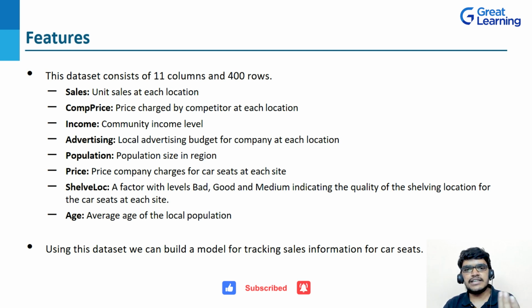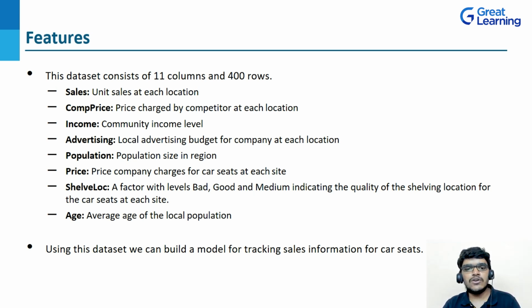Here we have sales, which means unit sales at each location. Then we have competitor price, that is the price charged by the competitor at each location. Moving ahead, we have income, that means community income level. Then we have advertising, that means local advertising budget for the company at each location. Then we have population, the population size in the region. Then price, what price the company charges for car seats at each site.